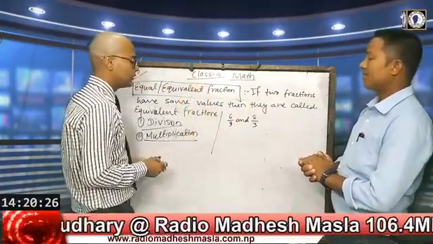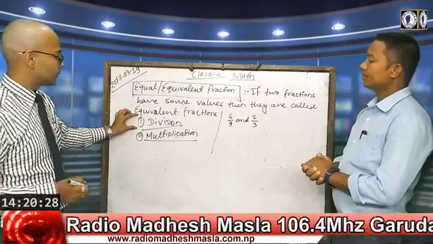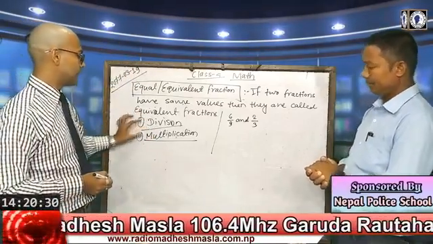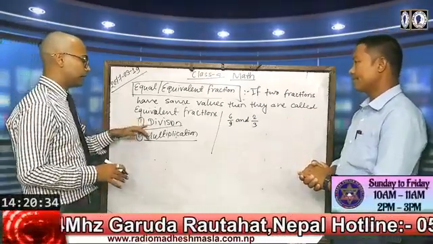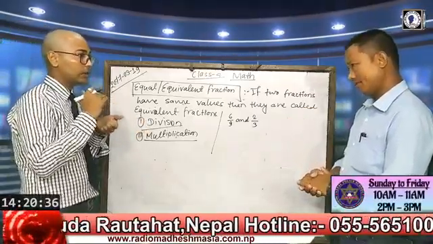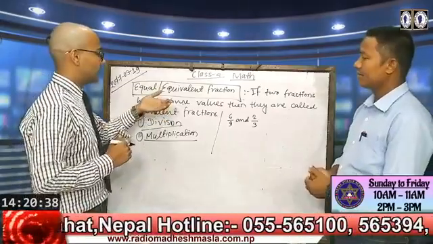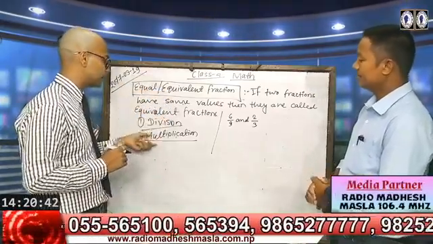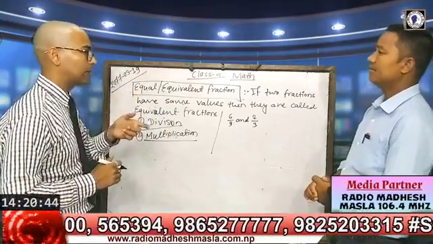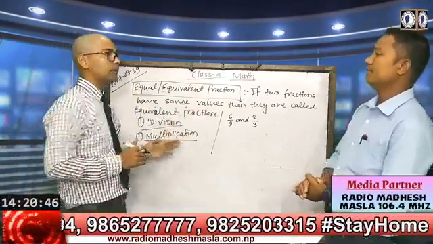We should apply division, and then after we should apply multiplication. That means by dividing the given numbers, we can find the equivalent fraction of the given fraction. In the same way, by applying the multiplication method also, we can find equivalent fractions.